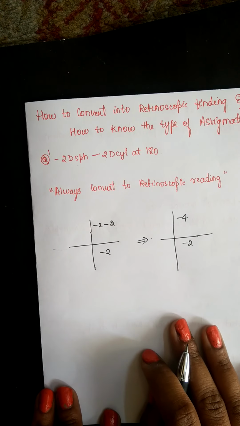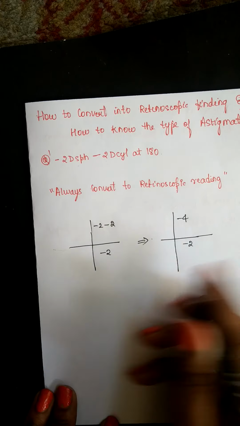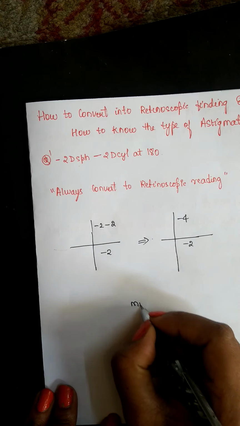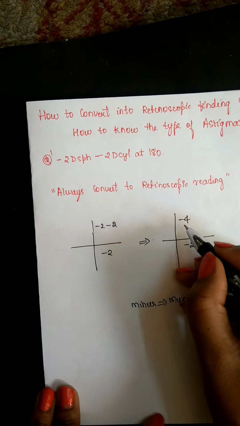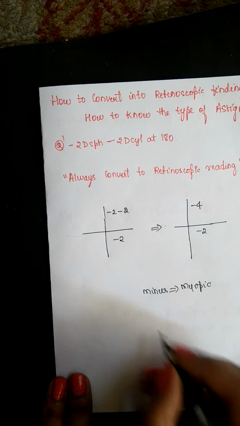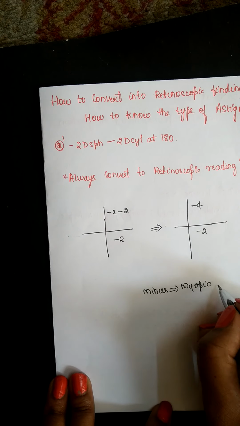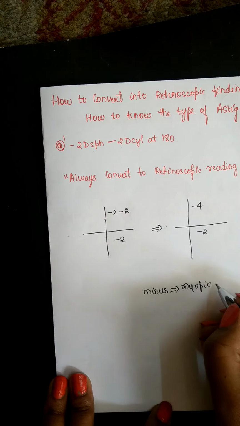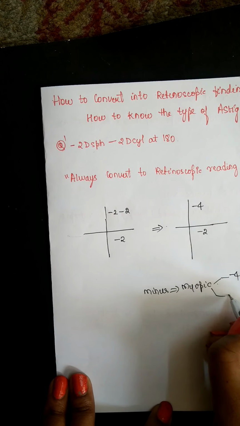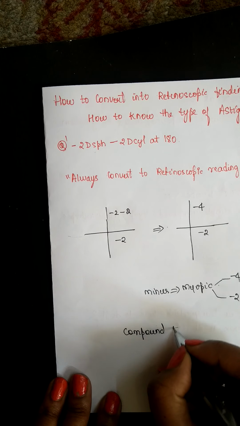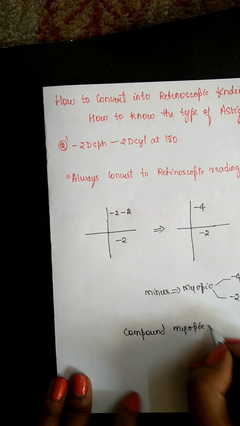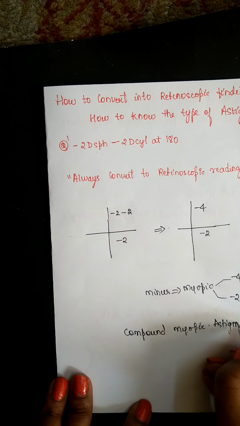So let us extend our previous knowledge to this. It is of minus sign, so minus sign means it is myopic. And you know that both the numbers are different, so it is astigmatism for sure. And both are myopic, right? Even minus 4 is myopic, even minus 2 means it is myopic. So the question is compound myopic. This is a compound myopic type of astigmatism.